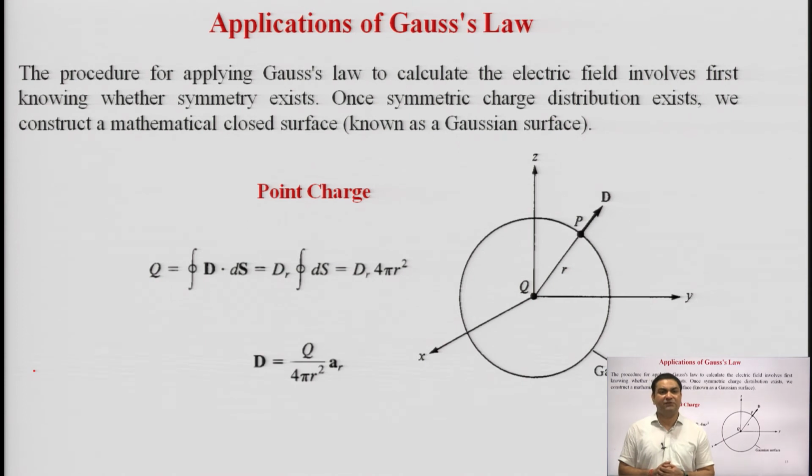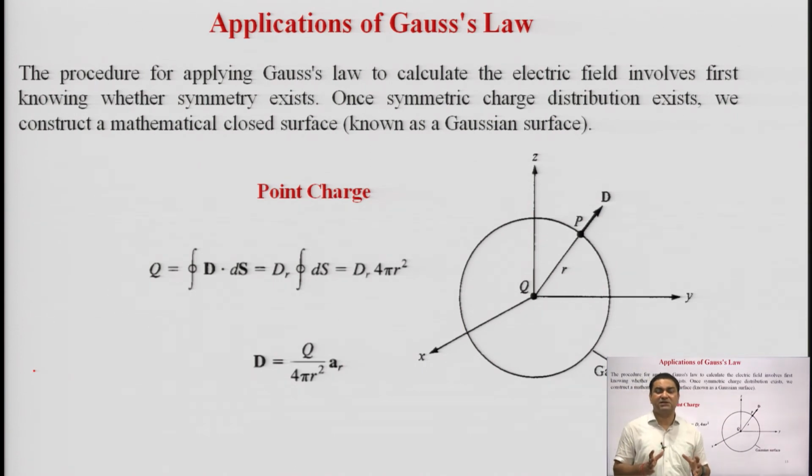In the electrostatic field, we will consider the different applications in the form of point charge, line charge, surface charge and volume charge, and the different derivations are done for all these cases. The first case is for the point charge. The procedure for applying Gauss's law to calculate the electric field involves first knowing whether symmetry exists or not.